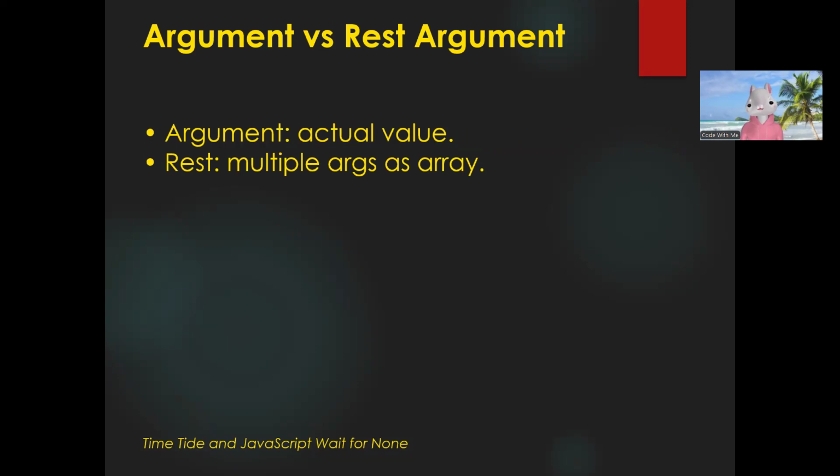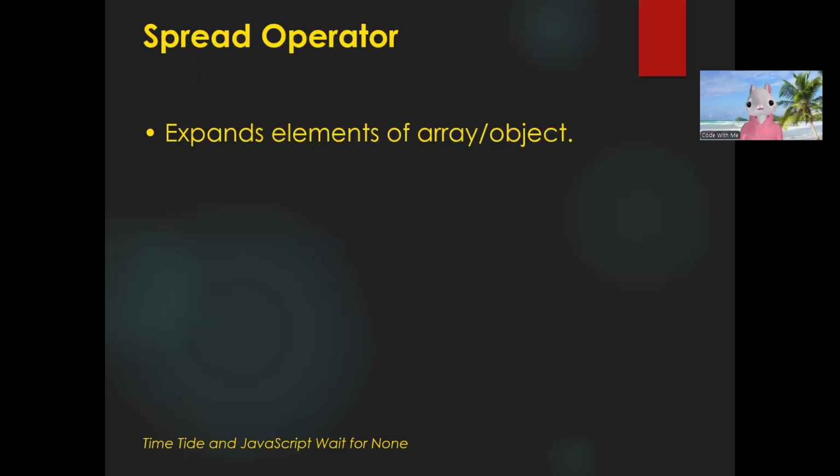Now, what is the difference between argument and rest argument? Basically, an argument takes only as many as the parameters we define inside a function. But when we give a rest parameter, it will take multiple arguments as an array. That is the basic difference.